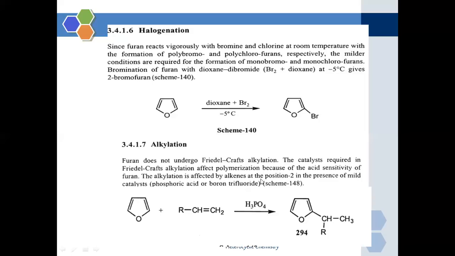The alkylation is effected by alkenes at position 2 in the presence of a mild catalyst, that is phosphoric acid. So when the alkylation is done on the furan molecule in the presence of phosphoric acid, it results in the formation of an alkyl derivative of furan, preferably at carbon number 2 position.